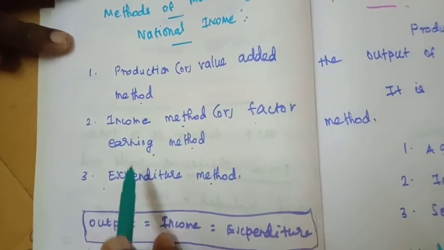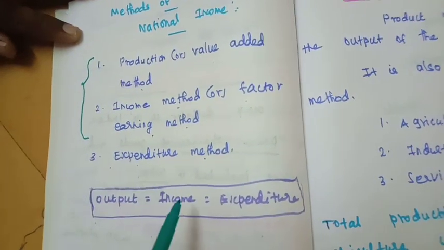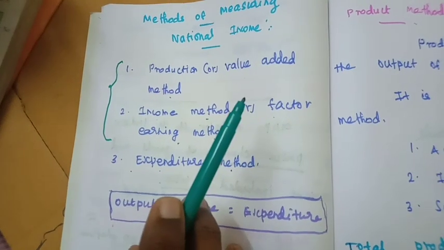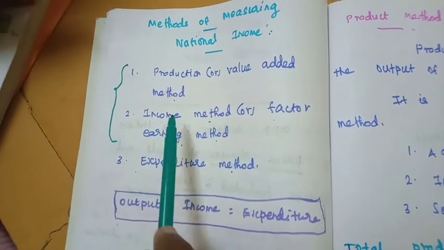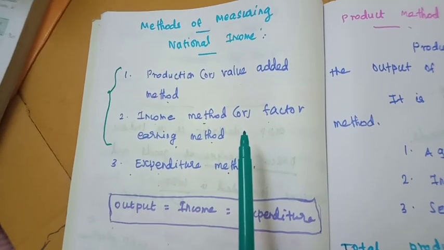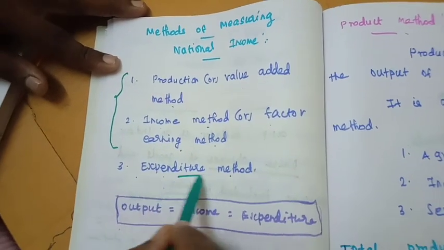In India we are using the first two methods because India is a developing country. One is the production method and the other is the income method. Other countries, for example USA, Singapore, China, these are developed countries, and they are using the expenditure method.